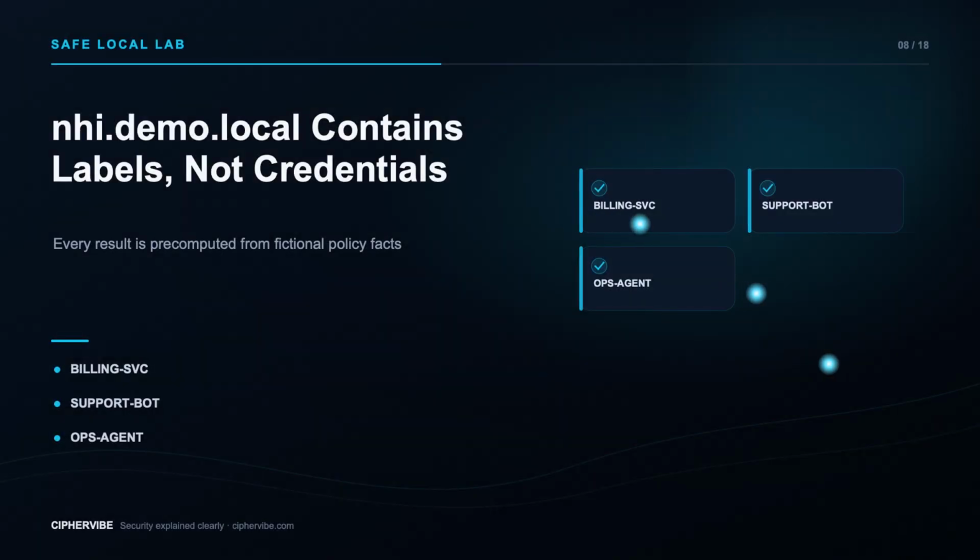Our lab defines 3 opaque subjects: billing service, support bot, and ops agent. Each record has an owner, resource, action, privilege boundary, credential lifetime, and approval rule. A local state machine returns allow, limit, approval required, or deny. Real credentials, secrets, model calls, external requests, and side effects are all 0.